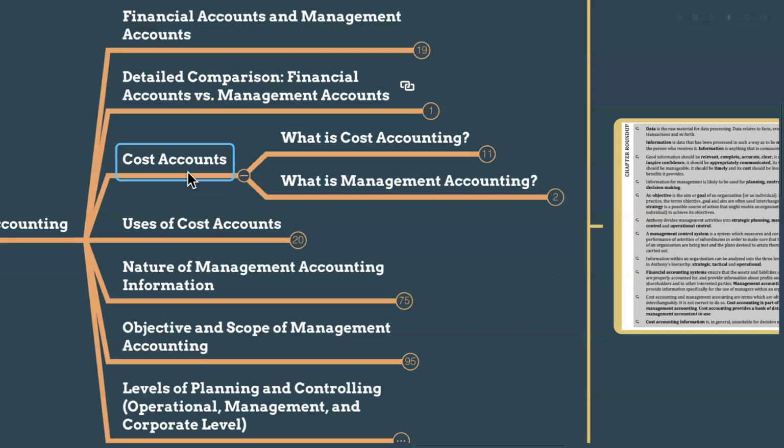And financial accounting, normally we will prepare annually. Sometimes for publicly limited companies, they have compliance rules that they have to produce quarterly financial accounts as well. But management accounting depends on the management needs. We can prepare monthly, weekly, or even daily if the management needs that report. So that is the difference between financial accounting and management accounting.